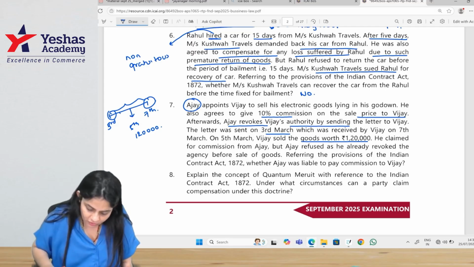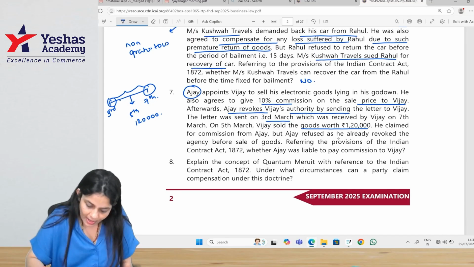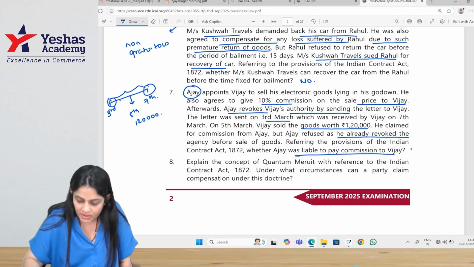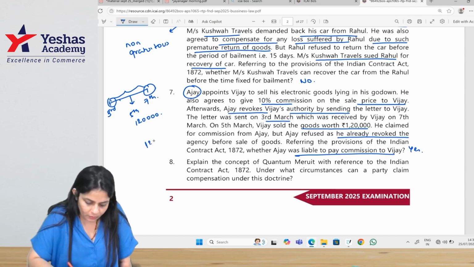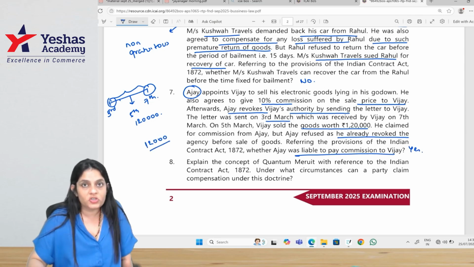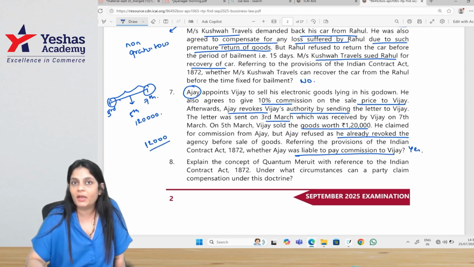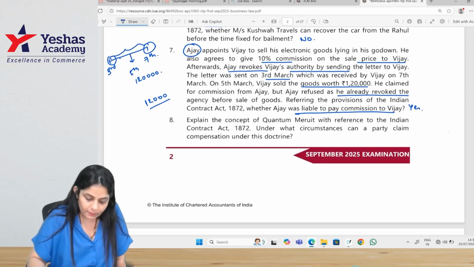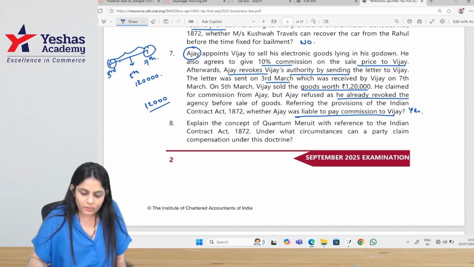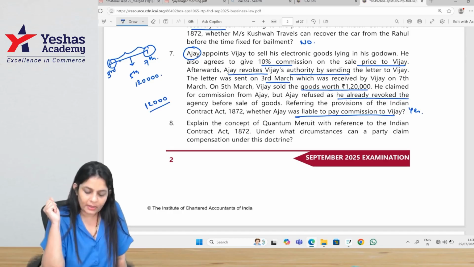He claimed for commission from Ajay, but Ajay refused as he had already revoked the agency. Whether Ajay was liable to pay commission? Yes. He is liable to pay a commission of 12,000 to Vijay because the sale was made before the termination of agency. Explain the concept of quantum meruit with reference to the Indian Contract Act.